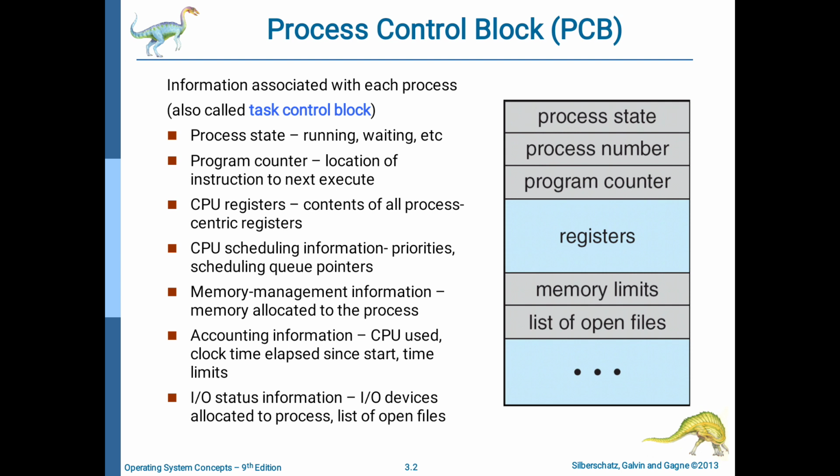Finally, IO status information. Here IO means input output status information. So IO devices allocated to a particular process. For example, if the process is using the printer, that comes under IO status. If the process is using a scanner, that also comes under this section. And also the list of files that is opened by the process. In order to do some work, the process has to open some files, so those files also come under this section. So these are all the parts of the process control block.